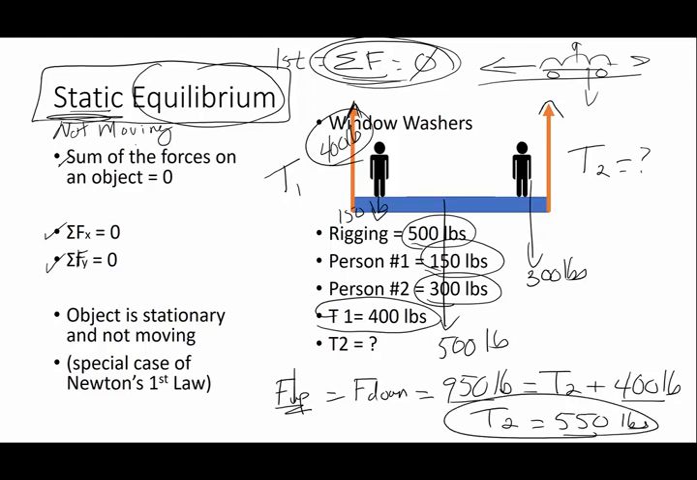Now question, does it make sense that the tension in the right-hand rope is more than the tension in the left-hand rope? It does, but why? Yeah, because the heavier person happens to be standing on the right, so there's more weight supported by this rope than the other.